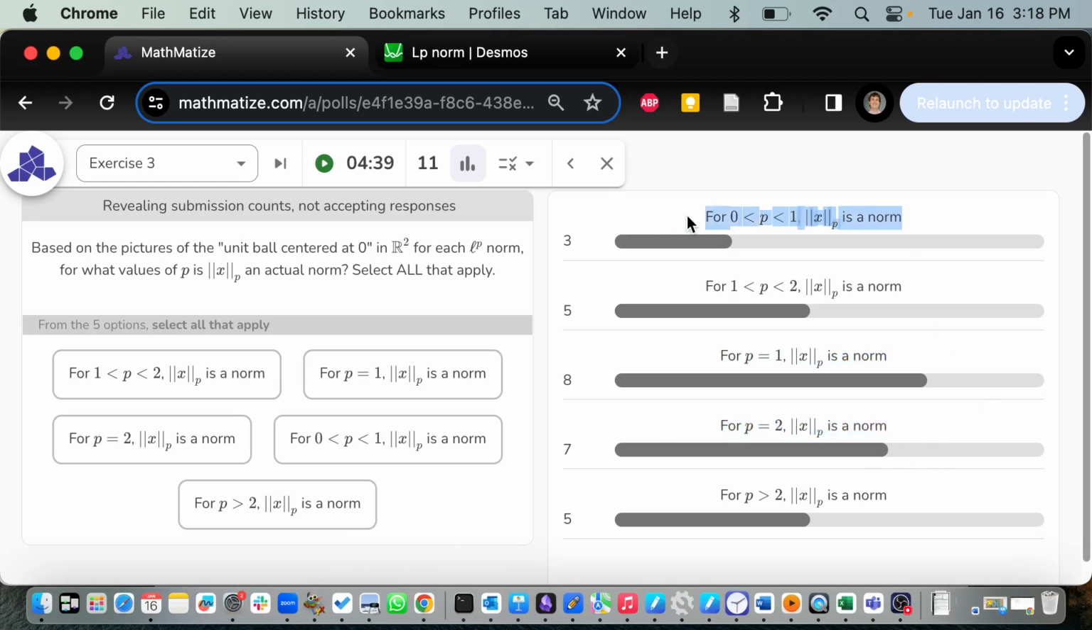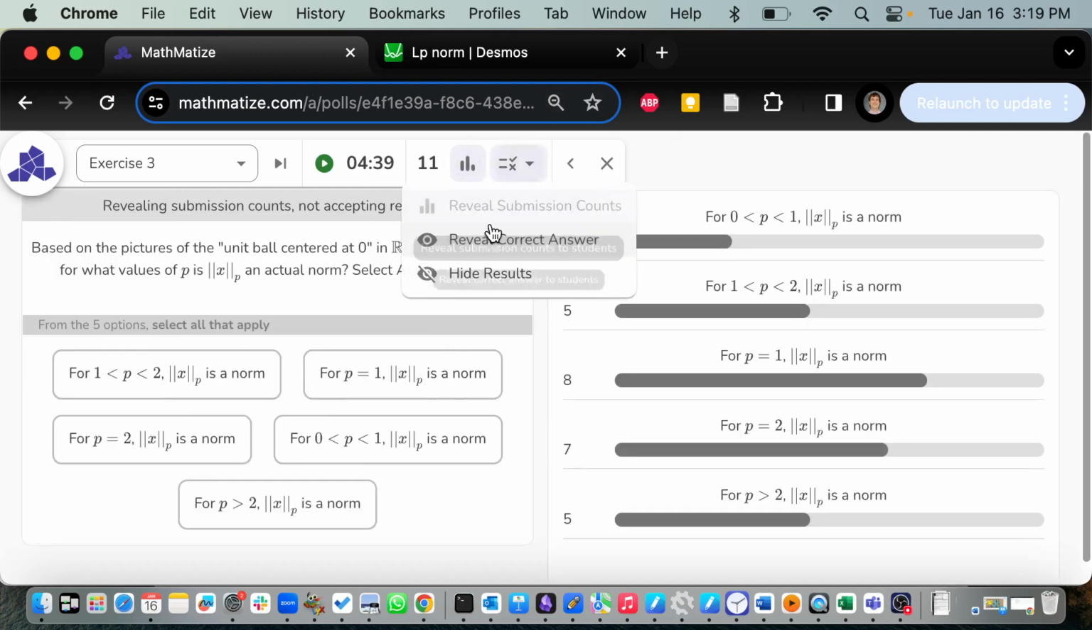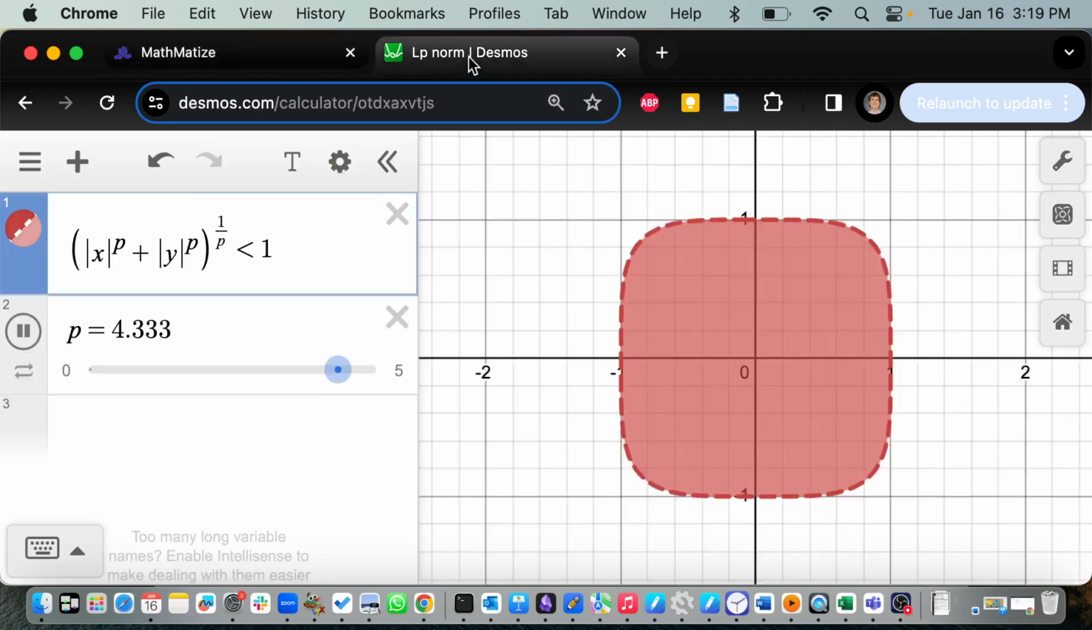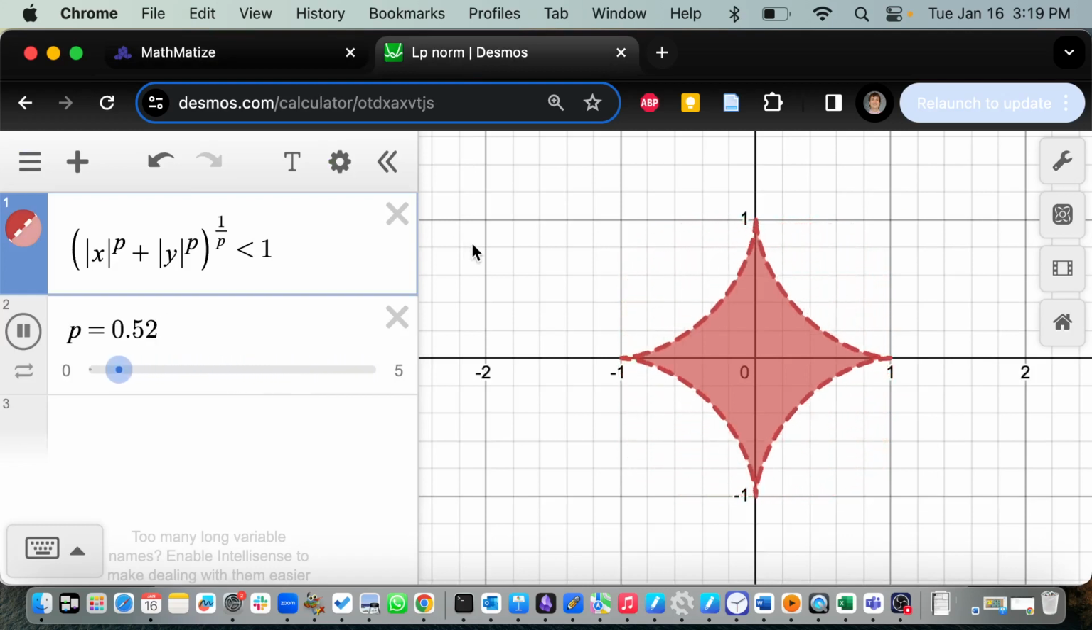But actually, p between 0 and 1 was the least popular. So most people said that one is not a norm. Only 3 people said it was. I'll reveal that is correct. So you guys actually did pretty good. The one that was least popular is the one that's not a norm. All the other ones are norms. And I think there's something about this picture that happens between 0 and 1 that people clued in on.